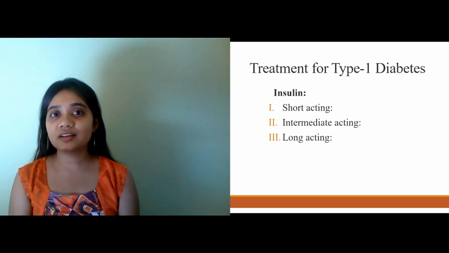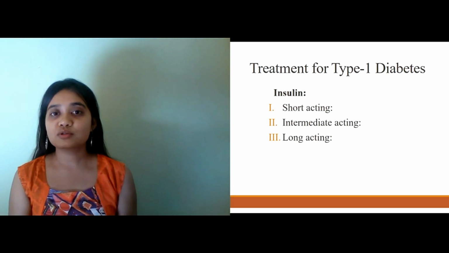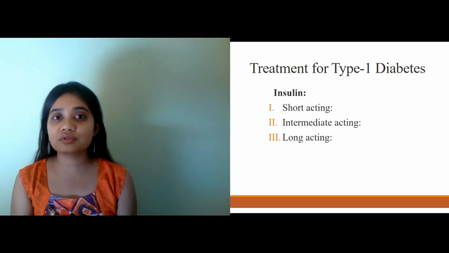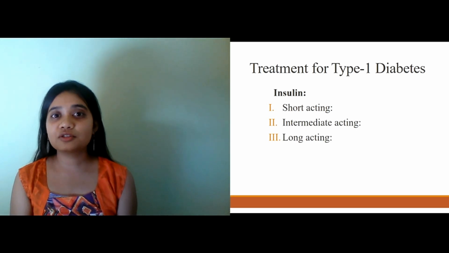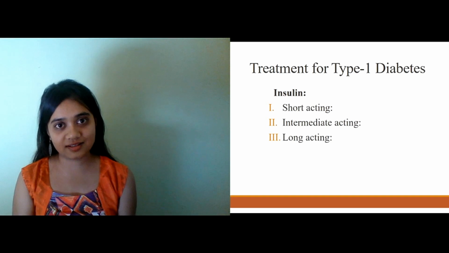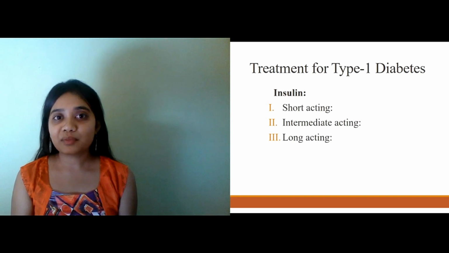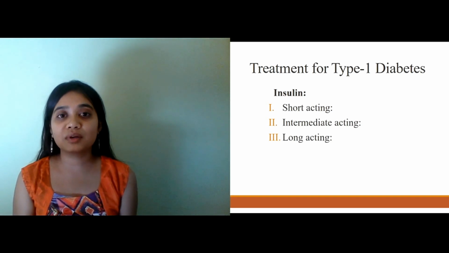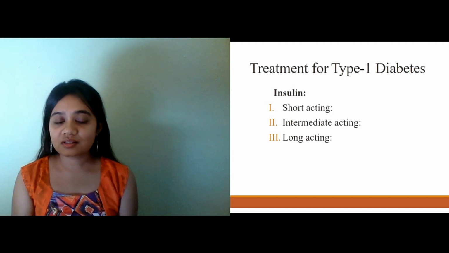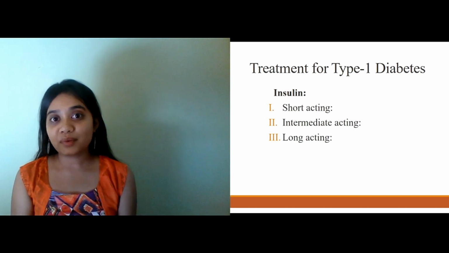Now moving towards the specific types of diabetes and its treatment. So what happens actually in type 1 diabetes? In type 1 diabetes, our body is not able to produce enough insulin, or sometimes it doesn't produce insulin at all. It might be due to the loss of beta cells, or it might be due to the massive destruction of beta cells. It leads to the lowered responses of pancreatic cells, and it might be due to any viral action, or it may be due to any chemical action or other toxins. So type 1 diabetics usually show classic symptoms of polyuria, polyphagia and many more.